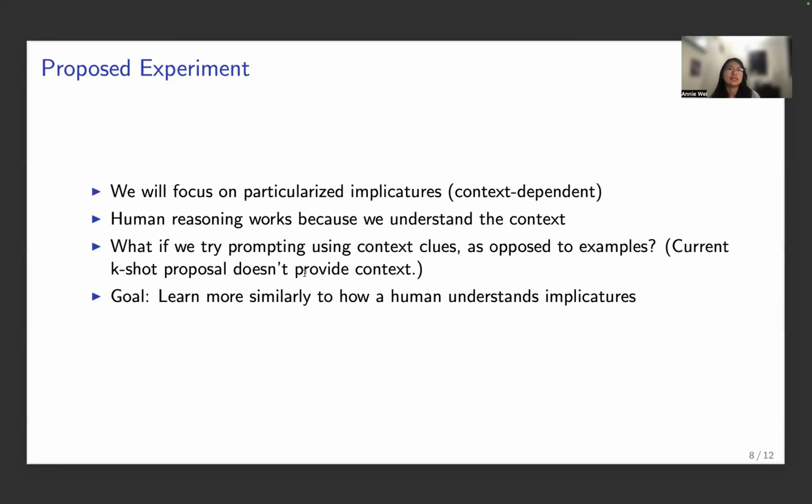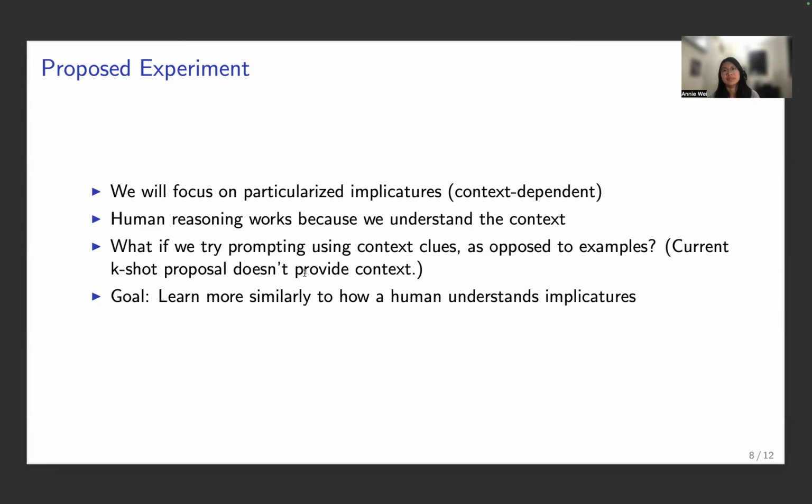We're going to focus on particularized implicatures, which are these context-dependent implicatures we've already talked about. There's also a generalized case, which is not context dependent, but that turns out to be much easier to solve, and this is the harder problem, so we'll focus on this. Human reasoning works because we do understand the context. So I'm wondering, what if we try prompting using context clues, as opposed to just giving more examples? If you give examples, maybe the model learns something about the structure of the problem, but that is maybe not the way a human might reason, which is using the context, or the human somehow having the context.